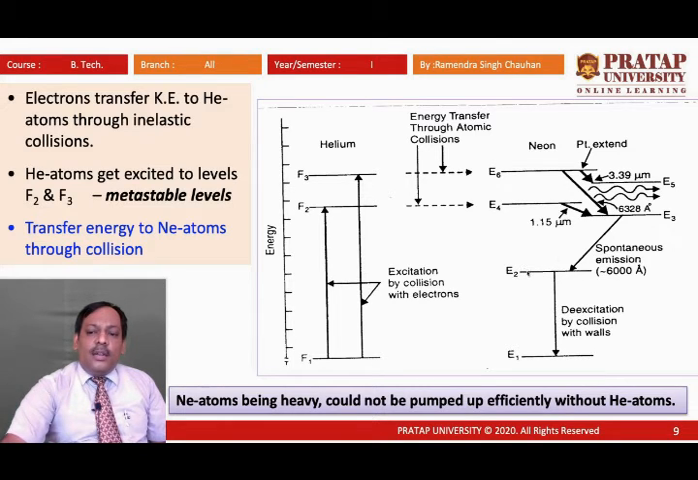These neon atoms which are in the E2 level collide with the walls of the tube, and de-excitation takes place by collision with the walls. Now, we can see that at the E2 level the energy of neon atoms is not very high, but they still have some excess energy, and that excess energy needs to be released. If it is released by producing photons,